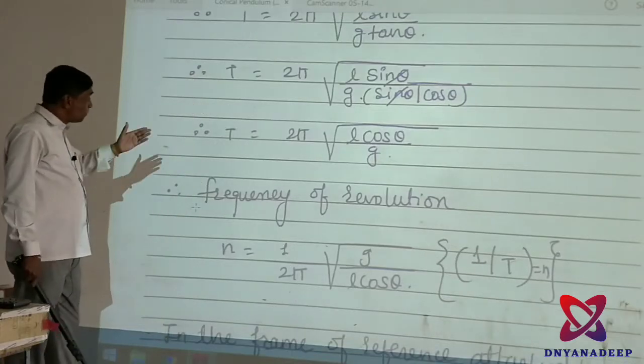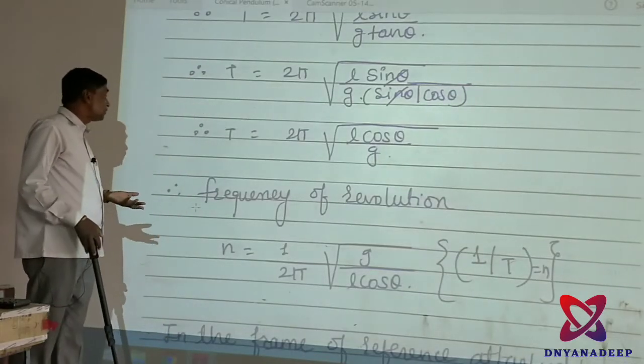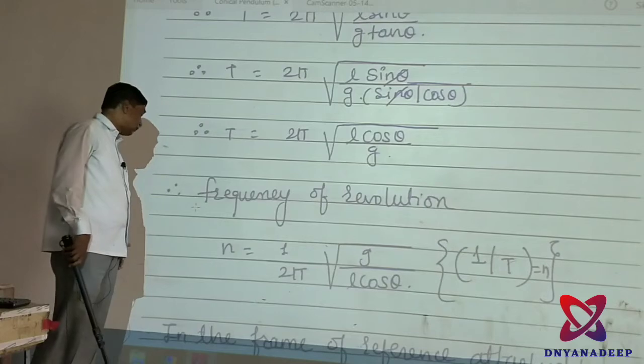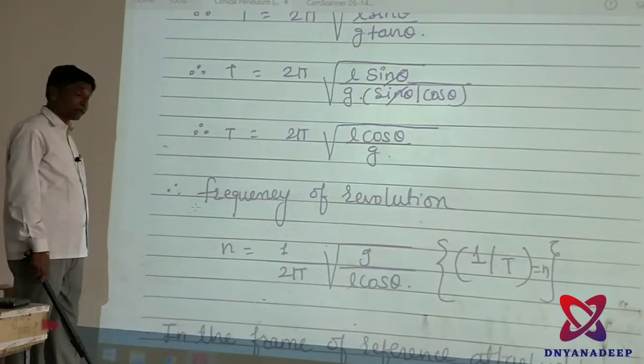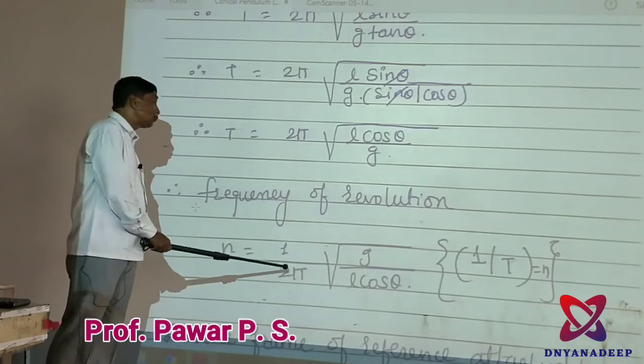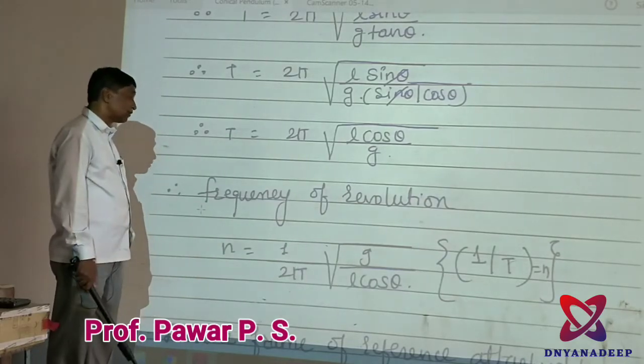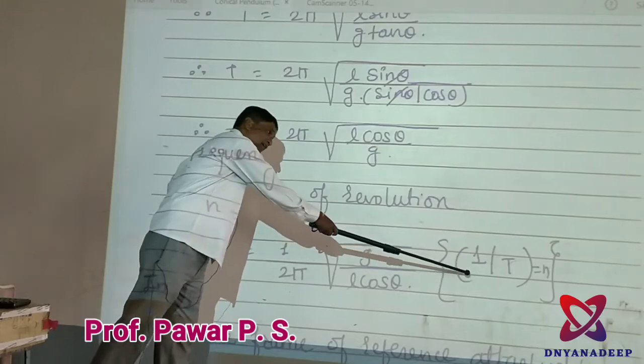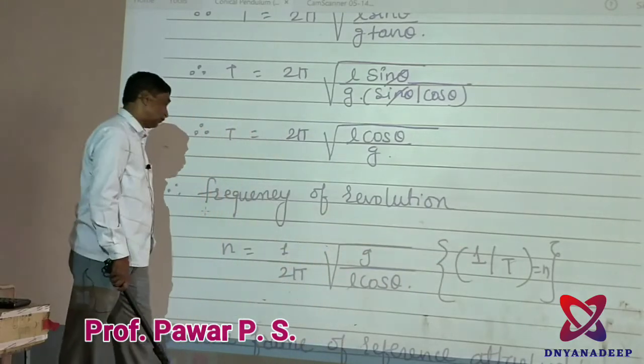But once you know the time period, you also have to find the frequency, that is, the reciprocal of the periodic time is known as the frequency. Therefore the frequency of revolution n is equal to 1 by 2 pi square root of g upon L cos theta.